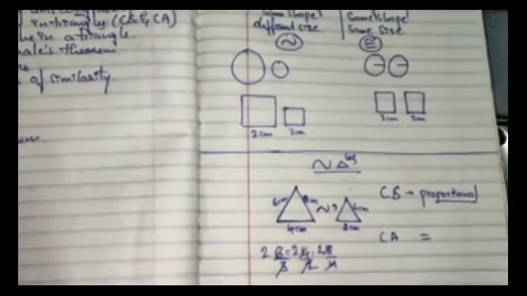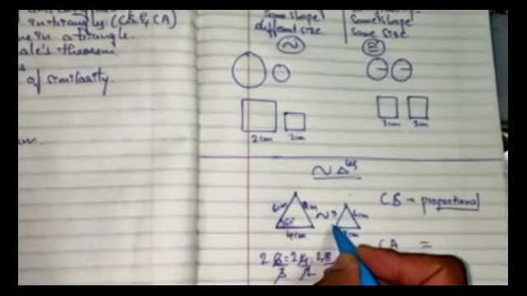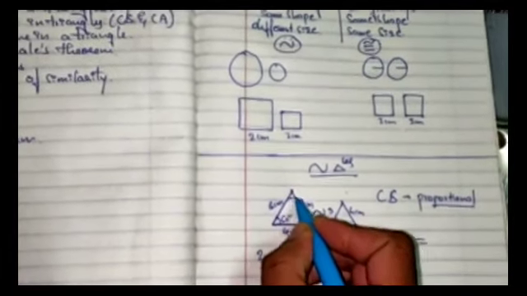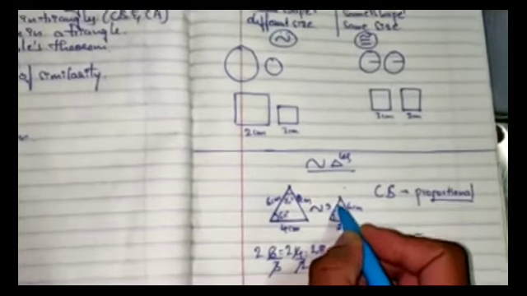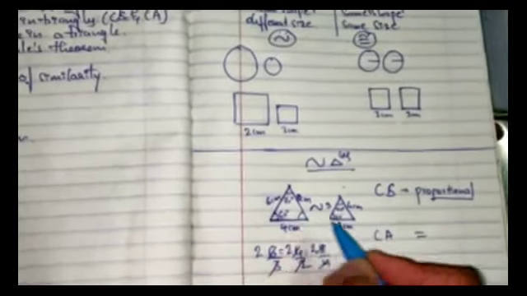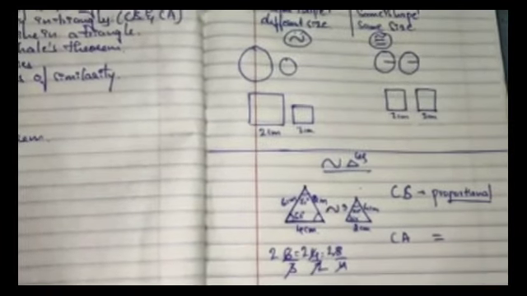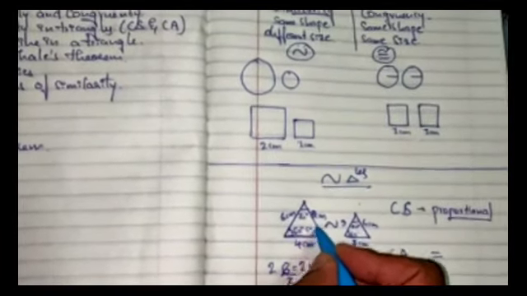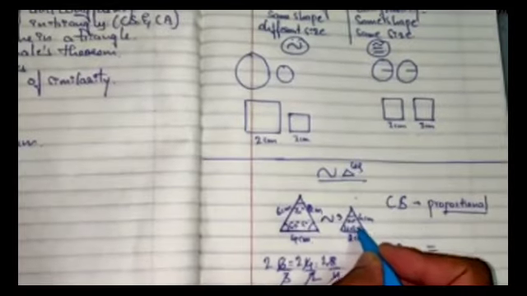And the corresponding angles will be equal to each other. For example, if this is 60 degree, it will be 60 degree. If this is 70 degree, it will be 70 degree. As you know, the remaining angle, so you can find the remaining angle. So obviously it will be 50 degree. Therefore it is 50 degree.